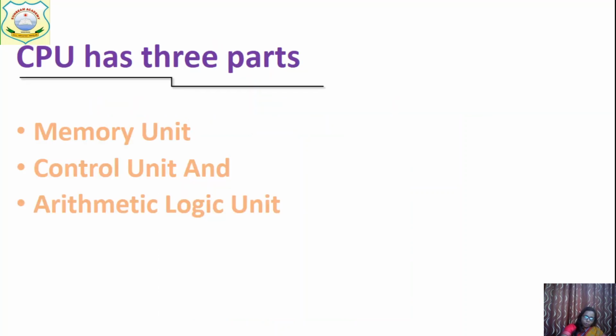Now CPU is divided into three parts, so we can say CPU has three parts: memory unit, control unit and arithmetic logic unit. Memory unit in short we call MU, control unit CU and arithmetic logic unit ALU. The CPU has three parts: memory unit, control unit and arithmetic logic unit. You have to learn these names.